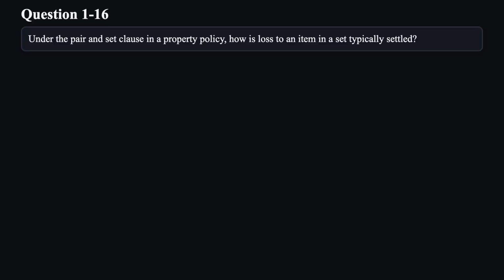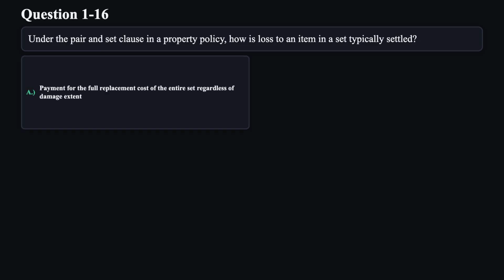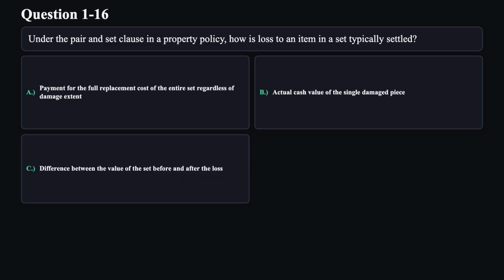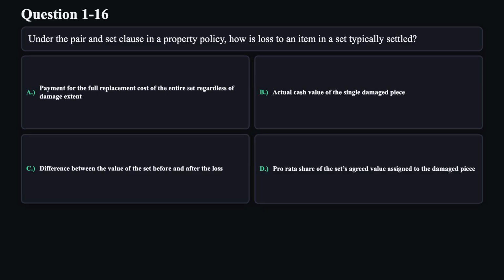Question 16. Under the pair and set clause in a property policy, how is loss to an item in a set typically settled? A. Payment for the full replacement cost of the entire set regardless of damage extent. B. Actual cash value of the single damaged piece. C. Difference between the value of the set before and after the loss. D. Pro rata share of the set's agreed value assigned to the damaged piece.